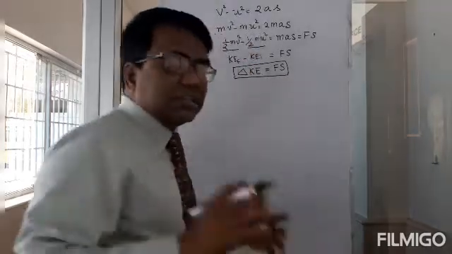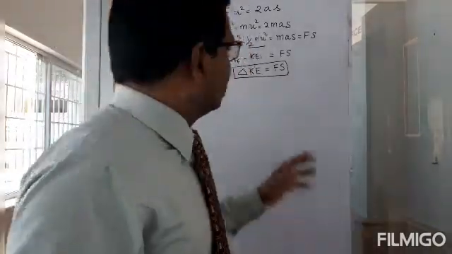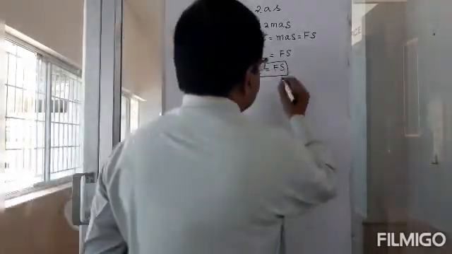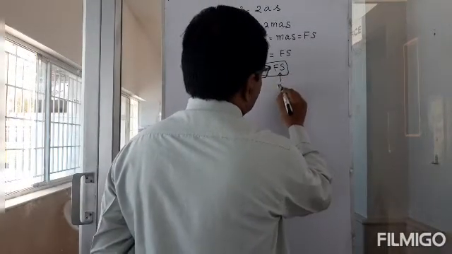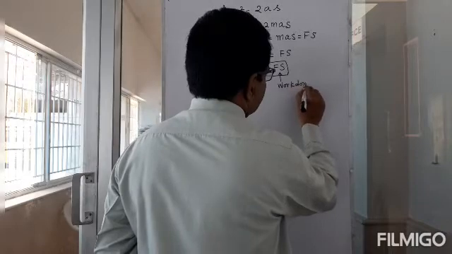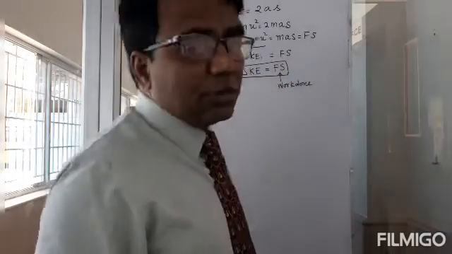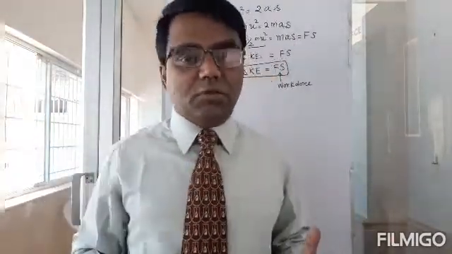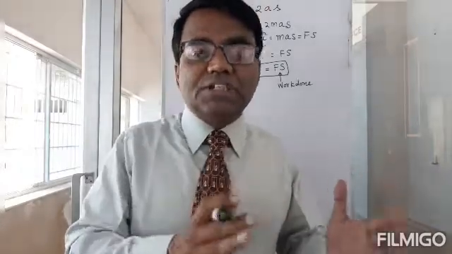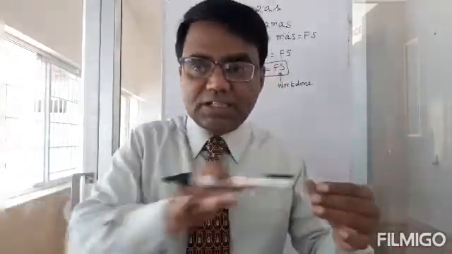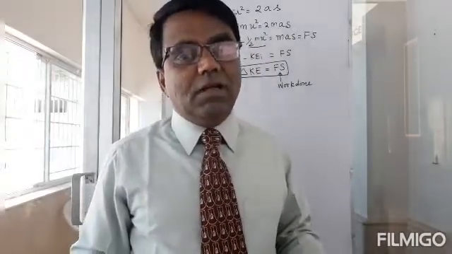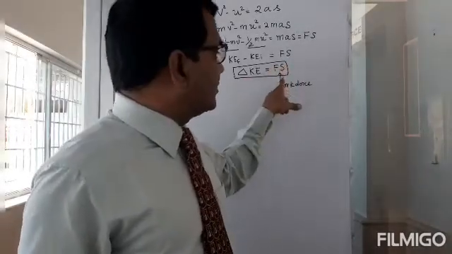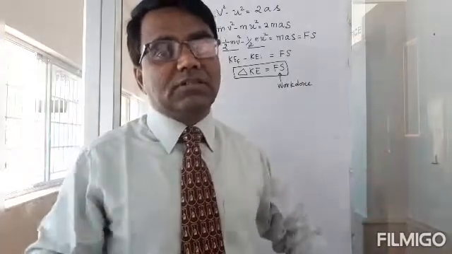This is a simple derivation, but it tells you that the change in kinetic energy is equal to this quantity F into s. This quantity F into s is what we are going to call work done. So work done is equal to change in kinetic energy. What it means is that when a force acts on a body, it's going to change the kinetic energy if it acts in the same direction as the direction of motion. And that change in kinetic energy will be equal to this quantity F into s. And that quantity is what I'm going to call work done. Okay?